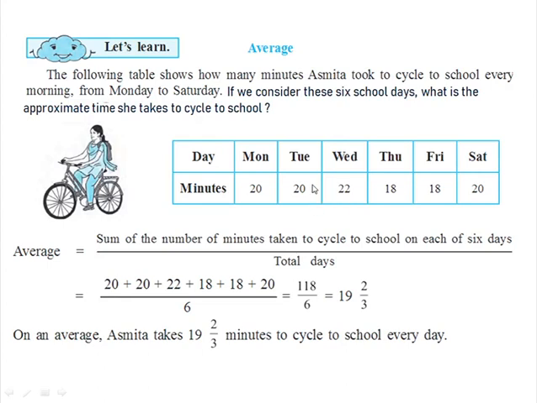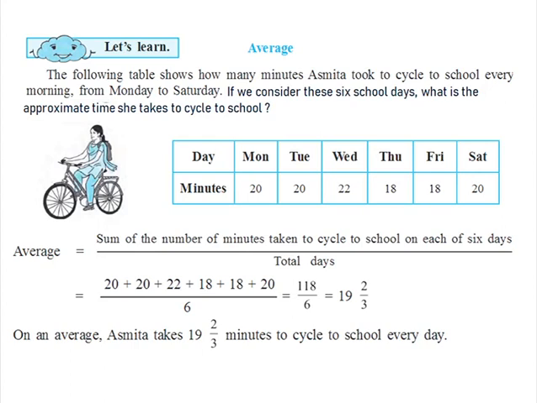Now if we consider these 6 school days, what would you say is the approximate time she takes to cycle to school? So here to find approximate time, we are finding the average time required by Asmita to reach school by cycle. Approximate time means we are making an estimate, that is, we are finding the average.